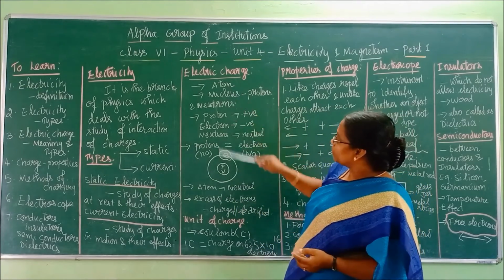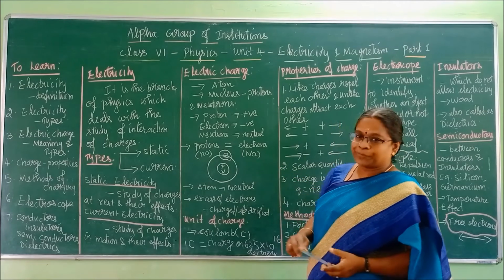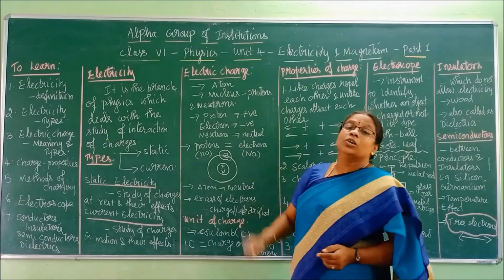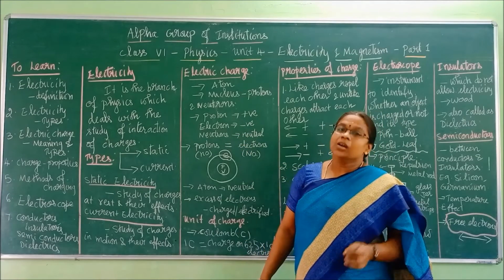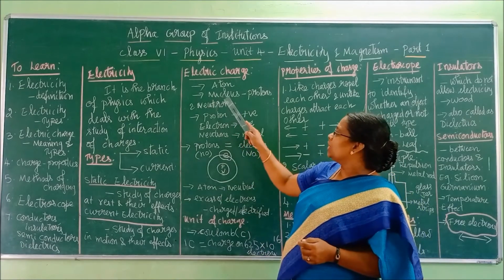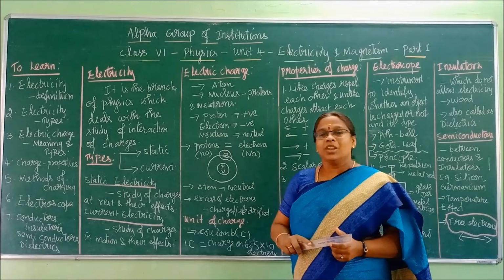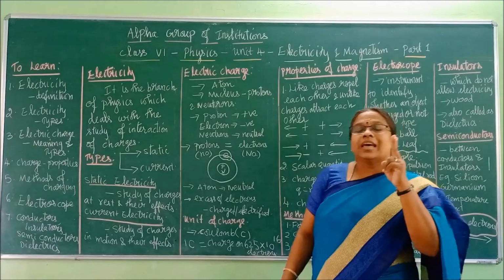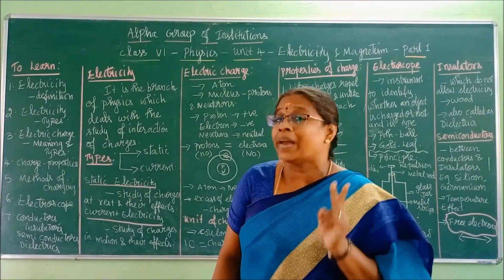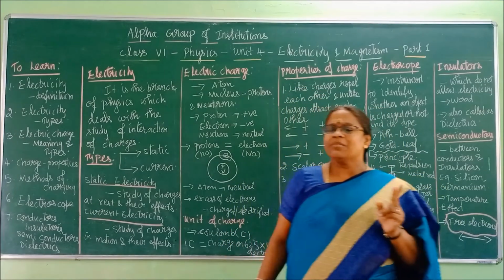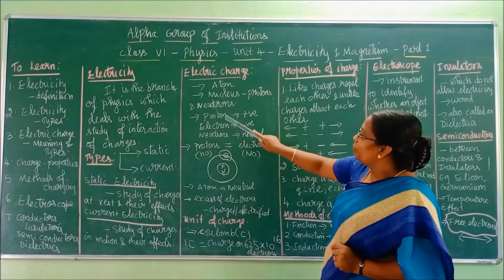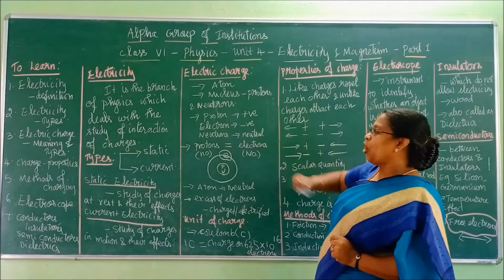In this atom, there is a central part. That central part we call by a word called nucleus. Say the word nucleus. N-U-C-L-E-U-S. Nucleus. Right. Inside that nucleus, there are two subatomic particles. Say the word subatomic particles. What are they? Proton and neutron.